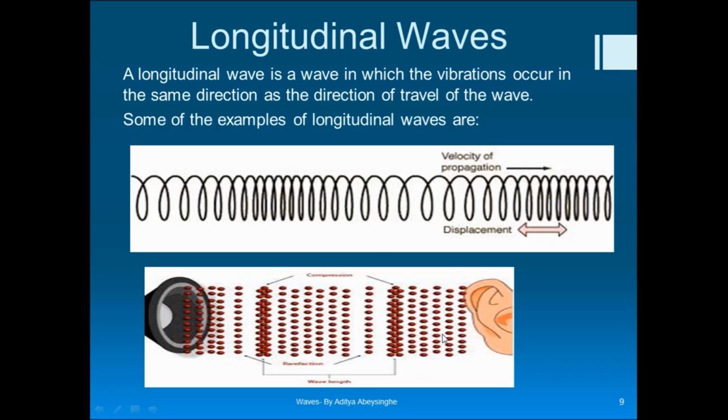I explained this concept in simple harmonic motion as well. You can see periodical movements, and you can also see that some particles are relaxed and some particles are compressed, right? The particles where the compressions occur, we call compressions, and the particles where they are relaxed, we call rarefactions.